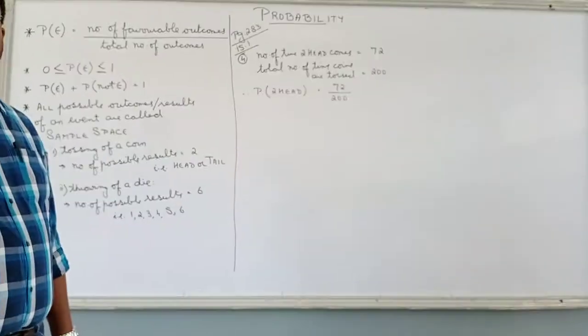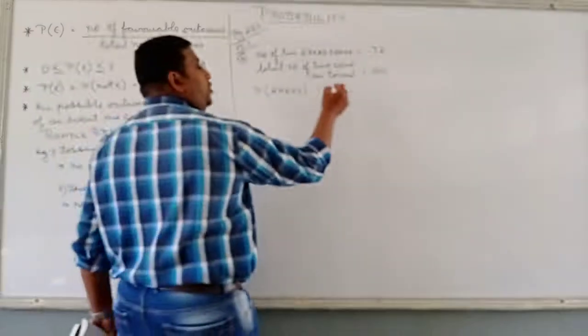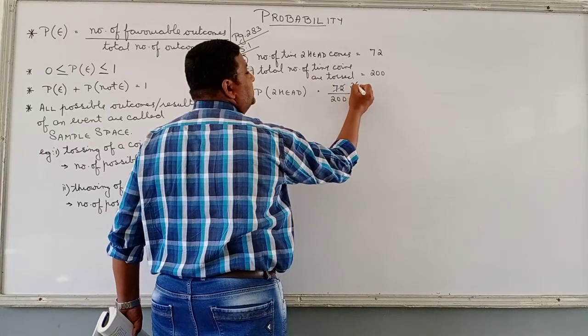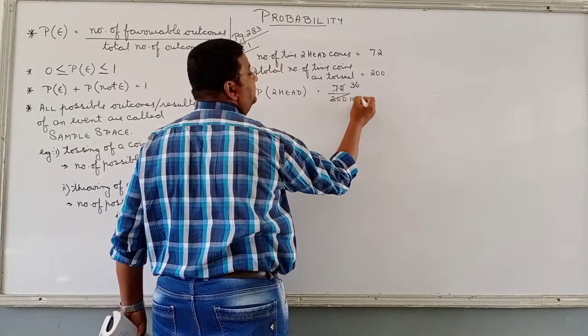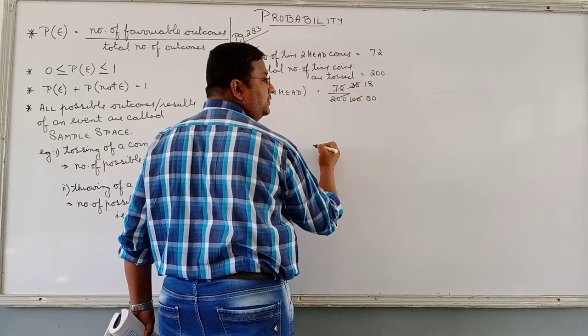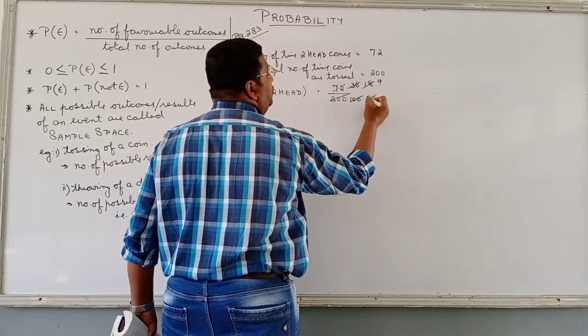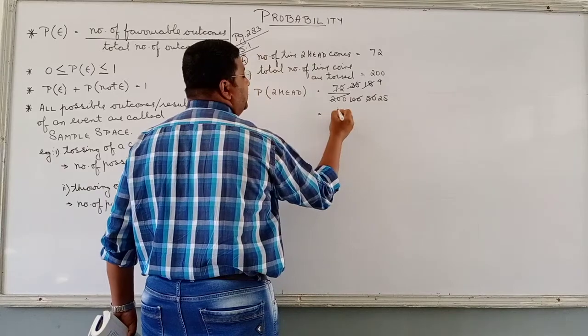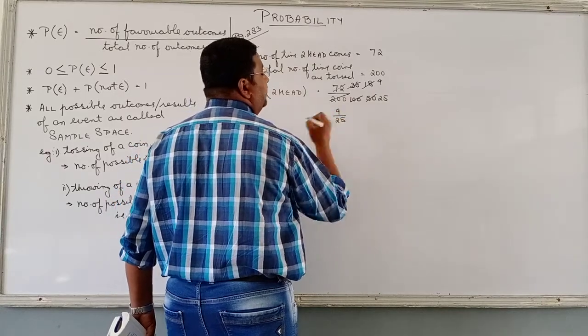Simple question. 2 3s are 6, 2 6s are 12, 2 1s are 2, 2 8s are 16, 2 9s are 18, 2 25s are 50. So it is 9 by 25.